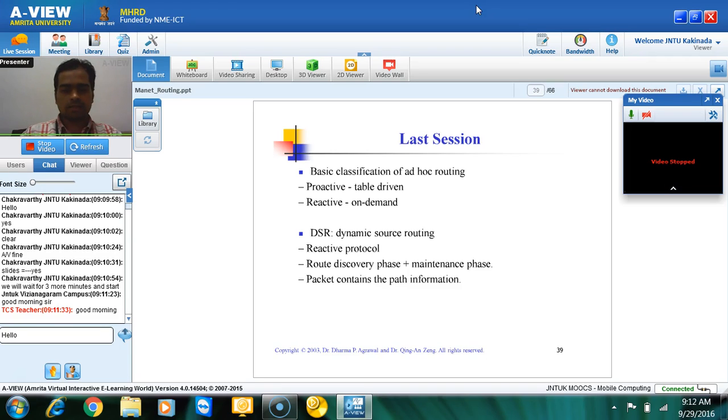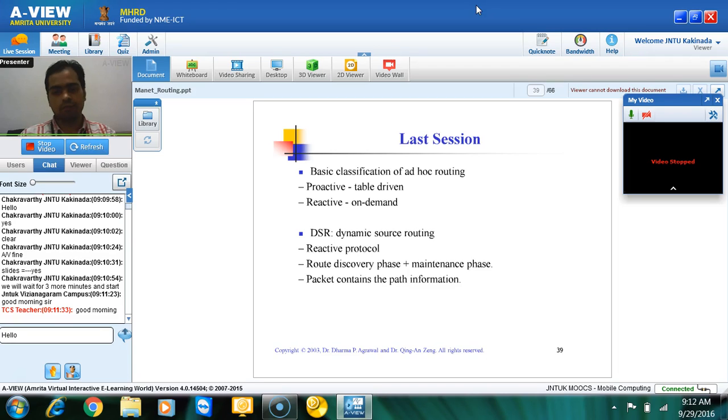So in the last session, we actually discussed the basic classification of the ad hoc networks routing algorithms. We have two types of classifications, right? One is proactive, which is table driven.